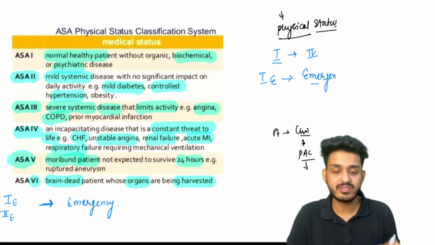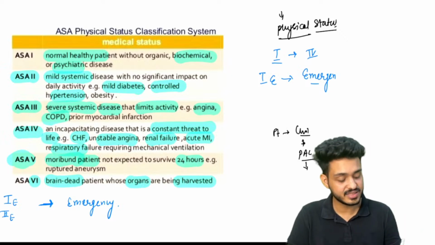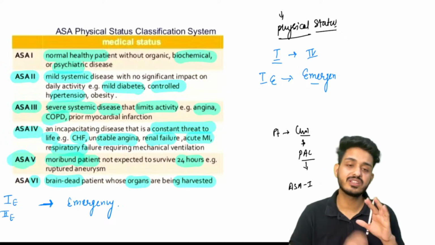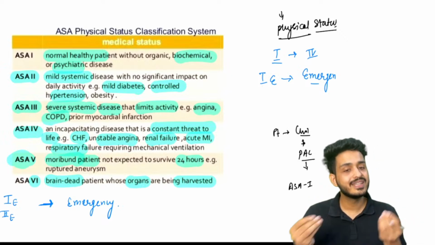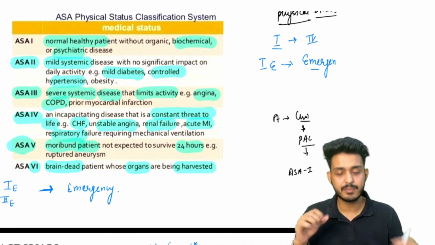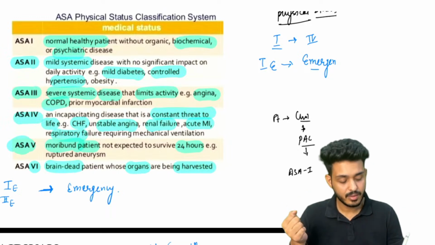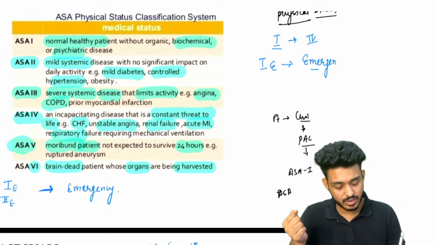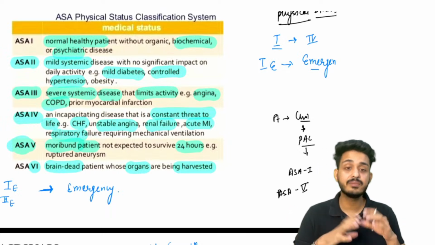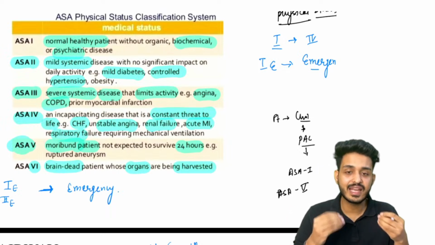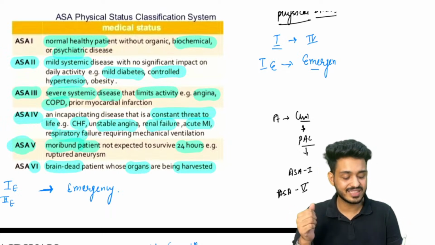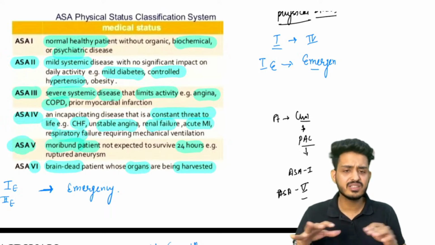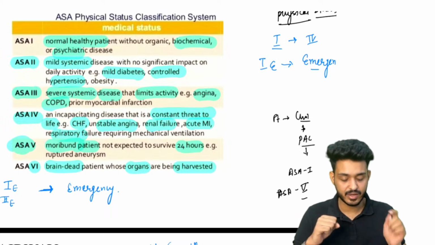And now after the pre-anesthetic checkup, what the anesthesiologist will write, we will write for example ASA1. Now our surgeon will be relaxed, because the patient has normal systemic diseases, maybe he is having, maybe he is not having. But if the anesthesiologist writes ASA5, that means we have to be very careful while doing the surgery because it is a high risk patient. So that is why ASA grading is important.